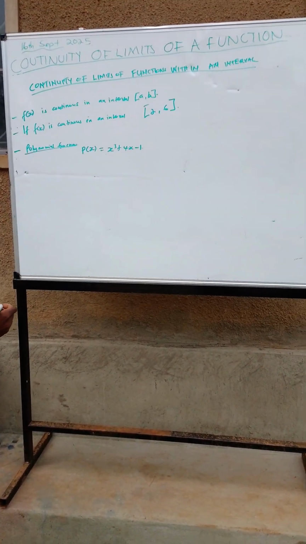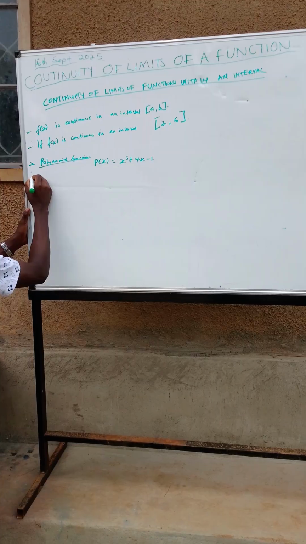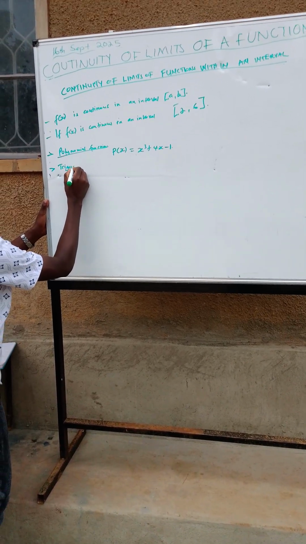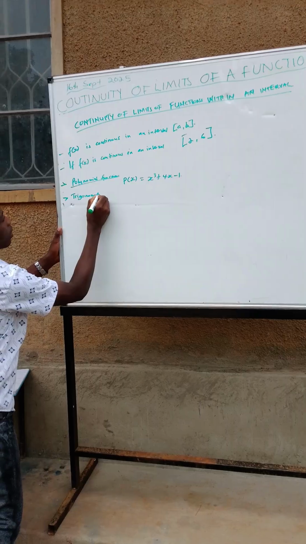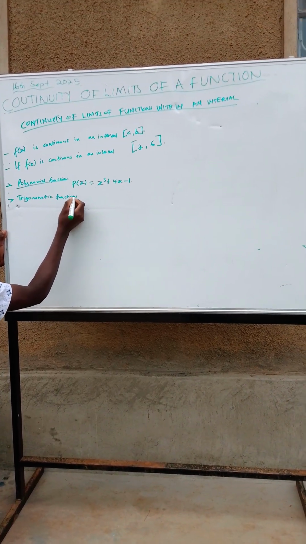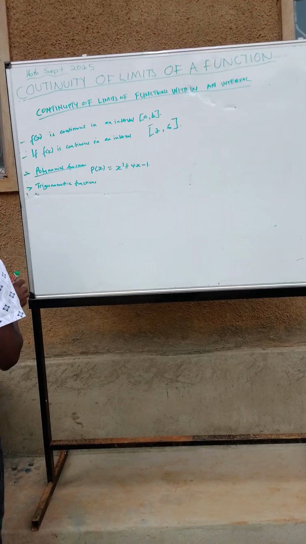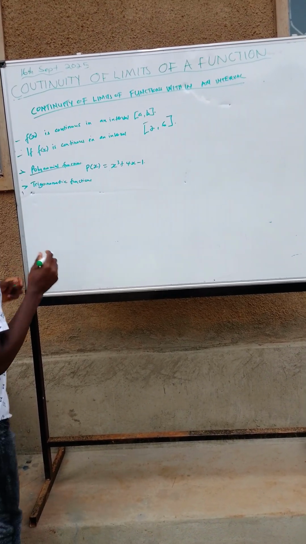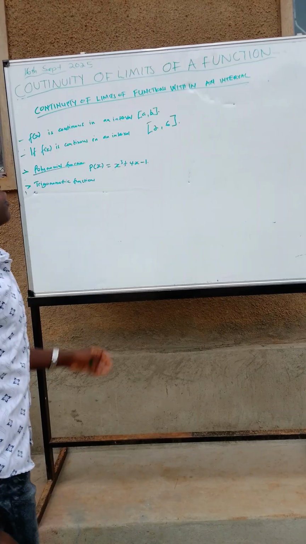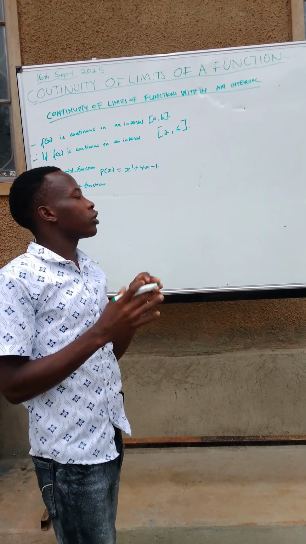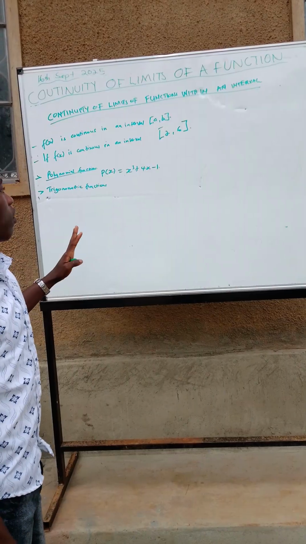Then another type of function we have are the trigonometric functions. For the trigonometric functions, they are also continuous everywhere, but in their domain. They are continuous within their domain.